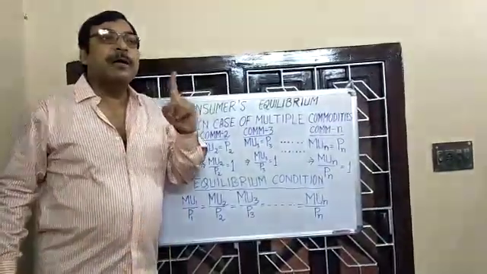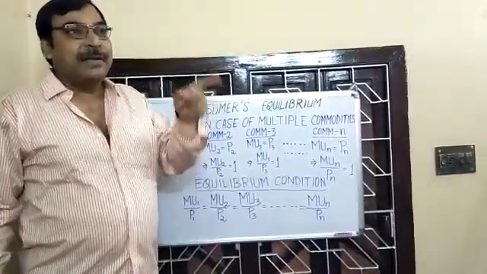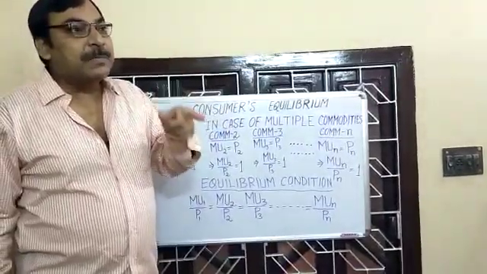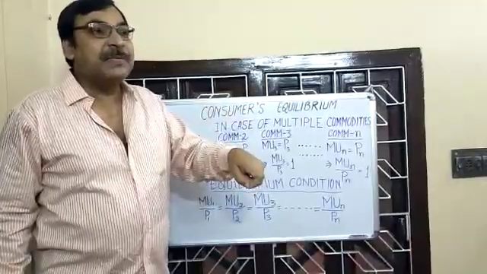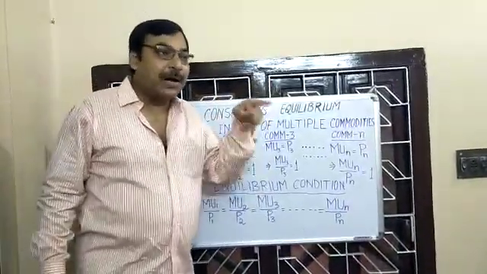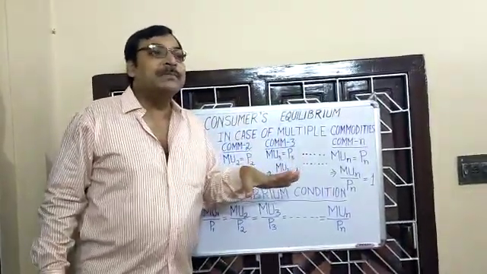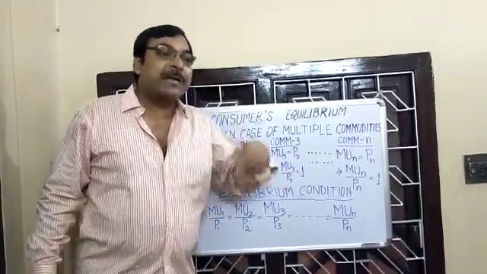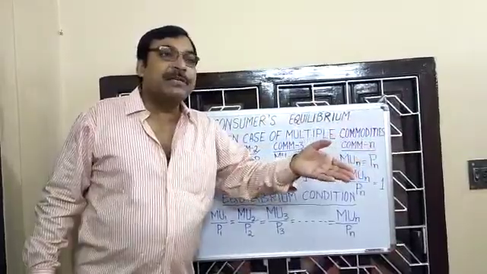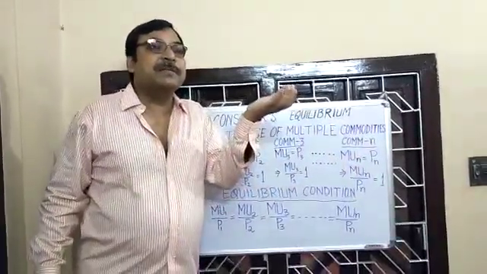If MU1 by P1 is greater than MU2 by P2, that means the consumer is getting more satisfaction spending rupee 1 on commodity 1. And a rational consumer will consume more and more units of a commodity if he is getting more satisfaction.